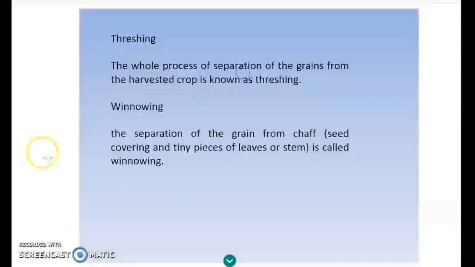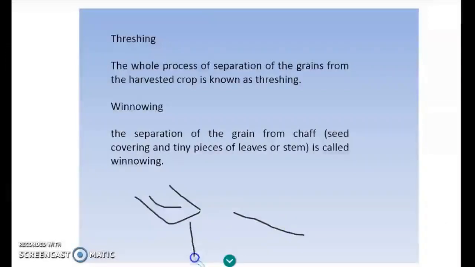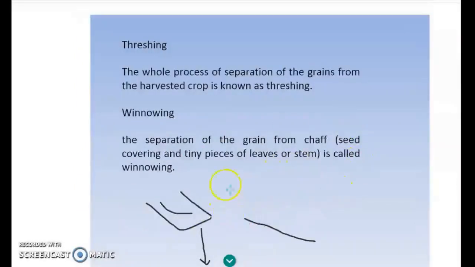After threshing, we do winnowing, the separation of grain from the chaff. Winnowing means, what do you do? At a certain height you stand and allow the air to pass through the seed. Because of which the lighter particles blow away and the heavier seeds fall down. In this way you separate the good seed from the chaff, the covering and all this.